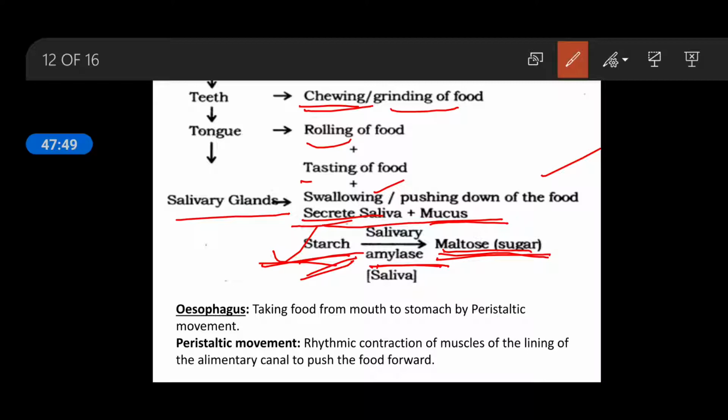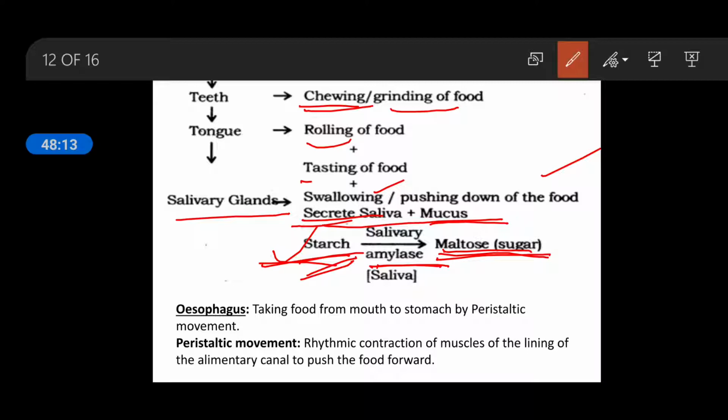It will be further digested and converted into the simplest form, that is glucose. So have you understood all the things? In your buccal cavity only one thing is digested, that is starch, with the help of salivary amylase, and conversion of starch into maltose takes place in the buccal cavity.